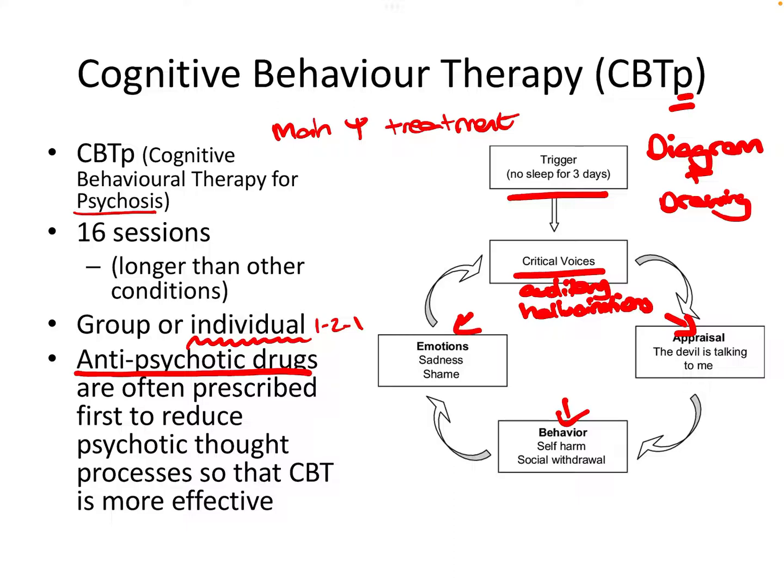Because in CBT, we recognise that we might not be able to stop the symptoms. These auditory hallucinations may persist, but what we can do is help to reduce the triggers or the stresses that might make these symptoms more frequent or severe. But we can also help change how a person thinks about those symptoms and therefore change their behaviours and their emotions as well. And this is using a bit of a stress vulnerability model.